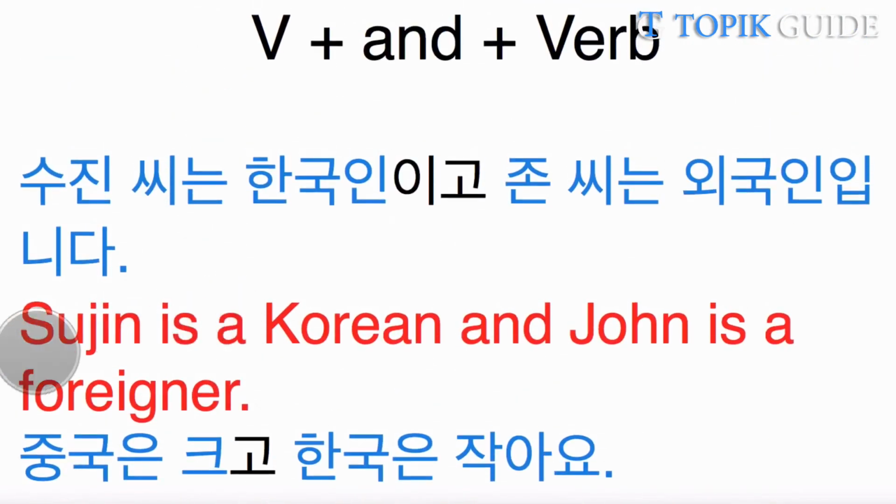So, for example, we can also say 수진 하고 존 씨는 친구입니다. Sujin and John are friends. So, when connecting two nouns, we use 하고. When connecting two verbs or phrases, we use 고.